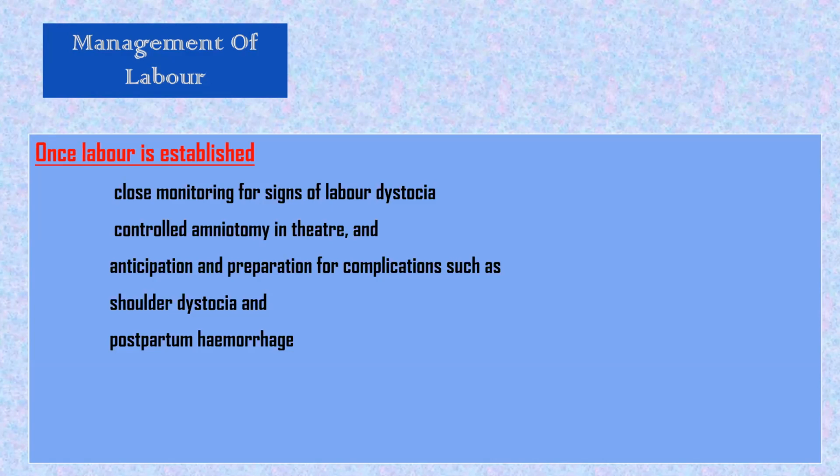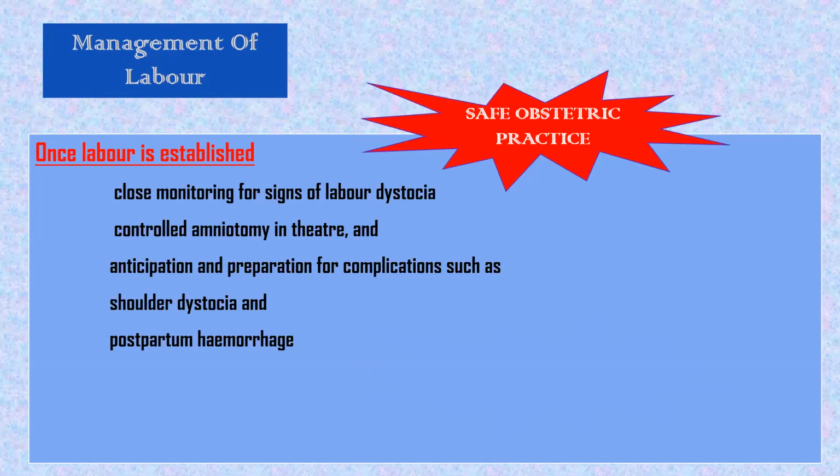Whatever we anticipate, we should be ready for that. So here we have to take care and practice safe obstetrics. No need to do amniotomy just to rupture the membranes.